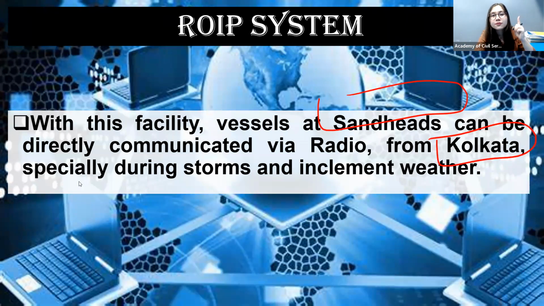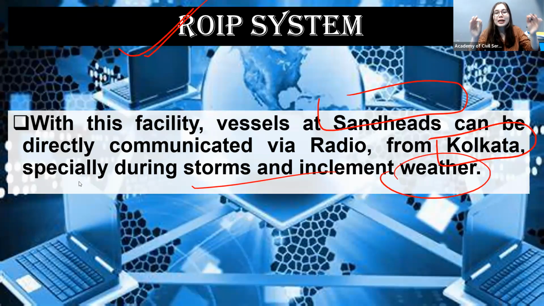The best advantage of sending radio waves for any kind of communication is that if there is bad weather, if there is any kind of storm, then with this radio over Internet Protocol system there will be no problem in communicating, because during storms and bad weather, radio waves are able to operate in a smooth manner.